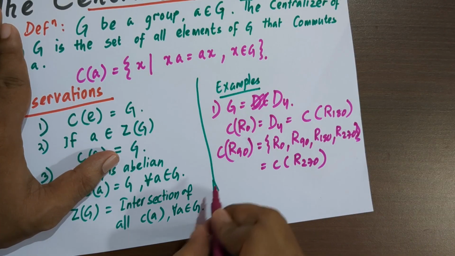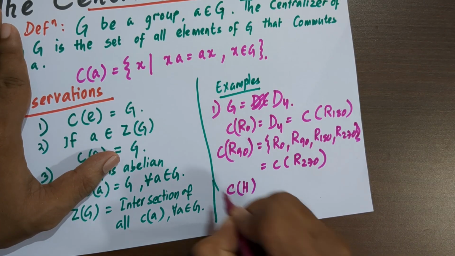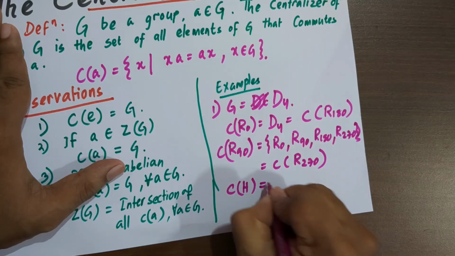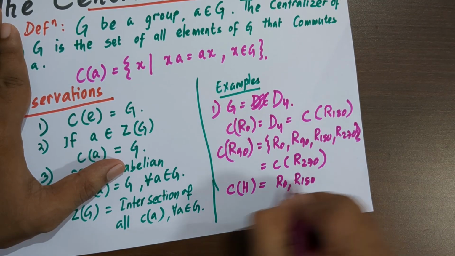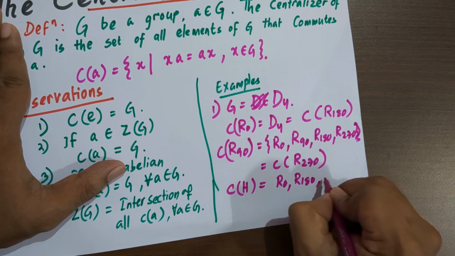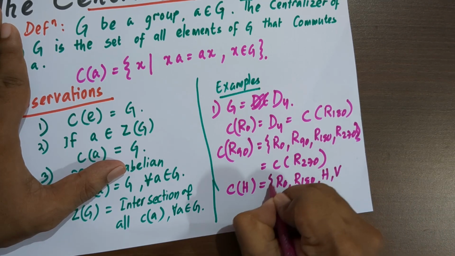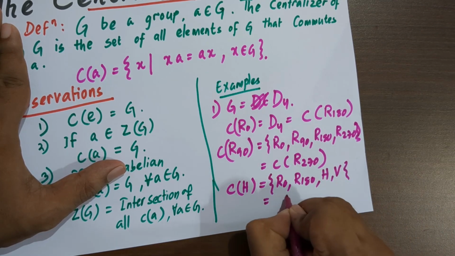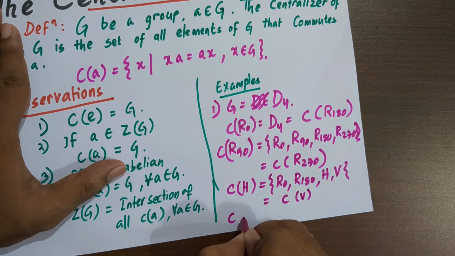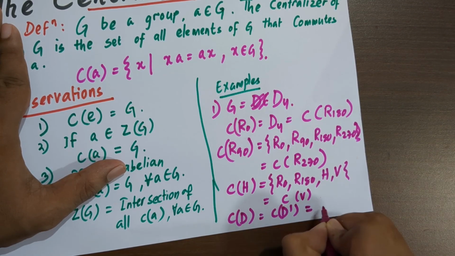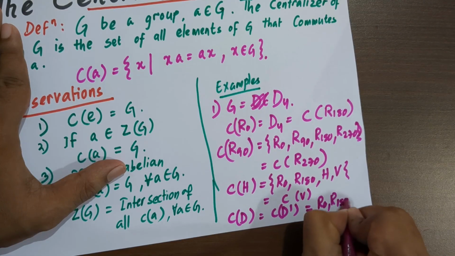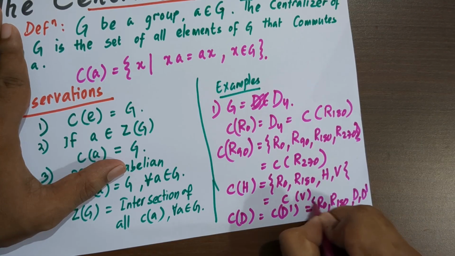And what is C(H)? H is the horizontal flip. C(H) contains R0, R180, obviously, because they lie in the center and they must commute with H, and we have H itself and B, and this is the same as C(B), and C(D) is the same as C(D dash), which is R0, R180, D and D dash.